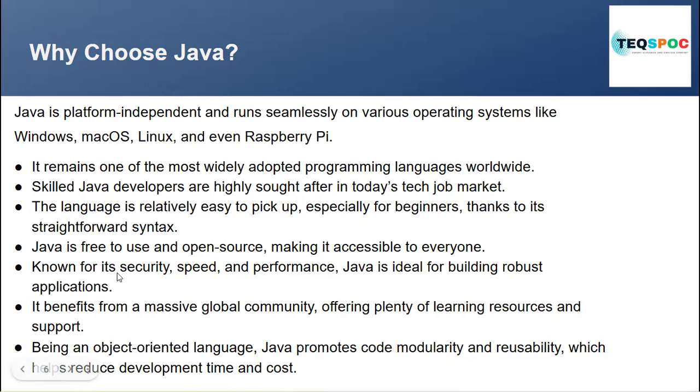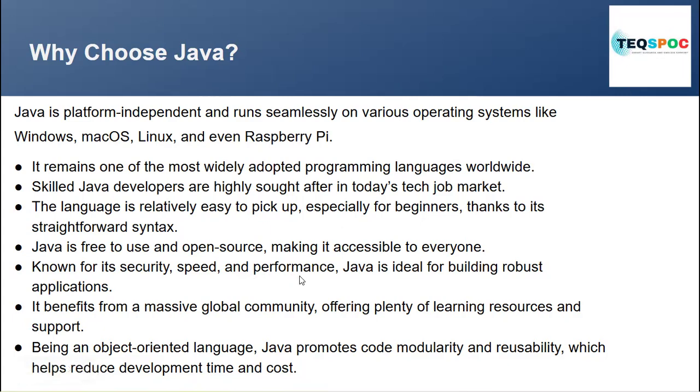Okay. Known for its security, speed, and performance, Java is ideal for building robust applications. In Java, you have security, the speed is fast, and the performance is good. That's why we should use Java. It benefits from a massive global community. Now, the Java community is very massive nowadays. You can also join that community, which offers plenty of learning resources and support.